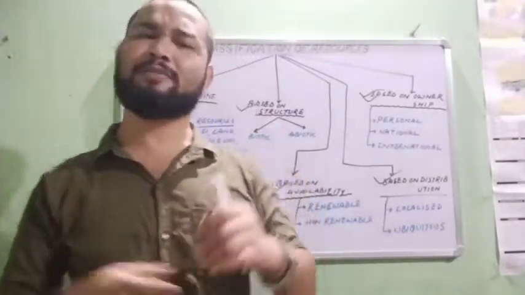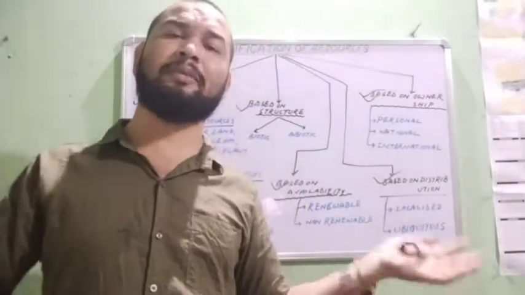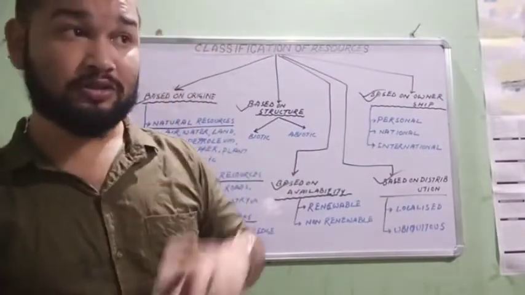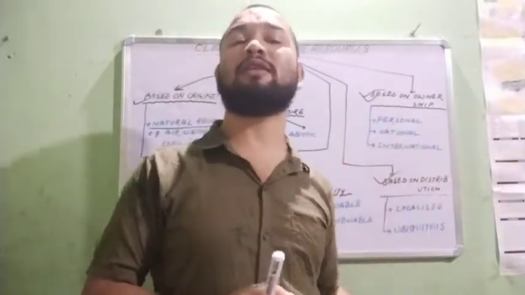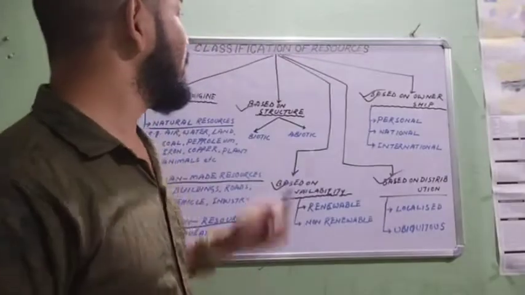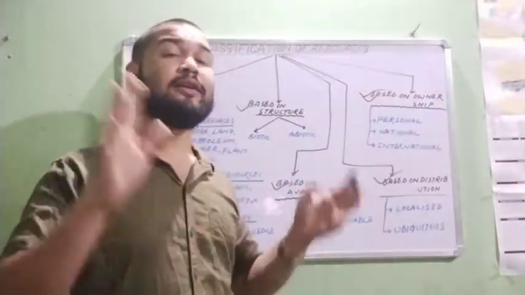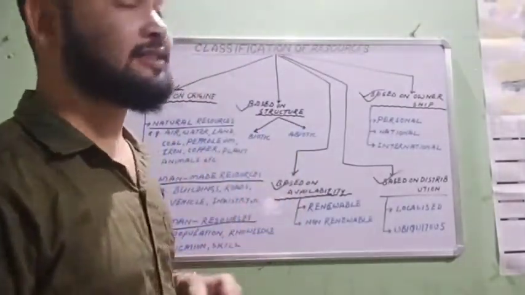Like air is found everywhere in the globe. Sunlight is found everywhere in the globe. Water is found everywhere in the globe. So these are the ubiquitous resources. Ubiquitous resources mean universal resources which are found everywhere. Localized resources mean the resources which are found in particular places. Okay, try to remember this example as well as definition.